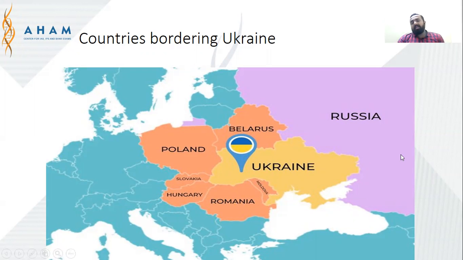So the first question they can simply ask is which of the countries border Ukraine. As we can see from here, one is Russia, then Belarus, which is a Russian ally. Then Poland, which is currently against this war and is supporting Ukraine. Then Slovakia, Hungary, Romania, and Moldova.